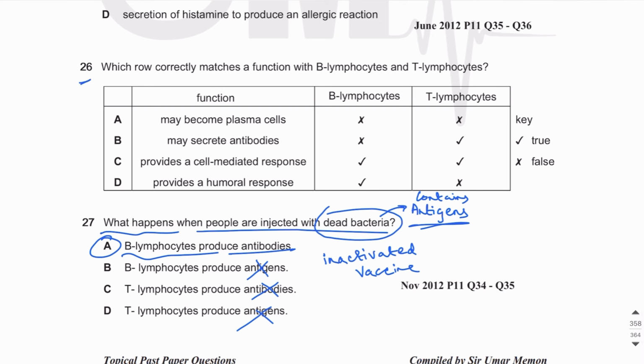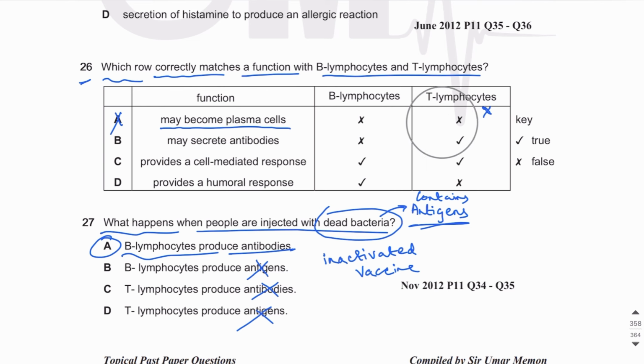Let's move on to MCQ number 26. Which row correctly matches a function with B lymphocyte and T lymphocyte? May become plasma cells, this is true for B lymphocytes and false for T lymphocytes. So A is wrong, right? B lymphocytes may become plasma cells.